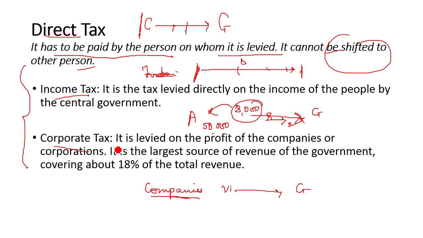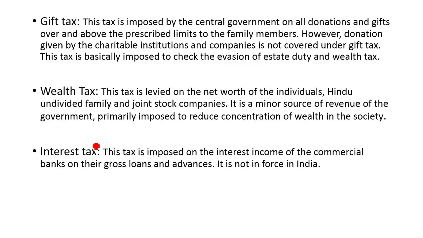Okay, so this is a direct tax. It is levied on the profit of the companies or corporations. It is the largest source of revenue of the government, covering about 18% of the total revenue. Okay, so these two are direct taxes. Then we'll see the next type of direct tax.